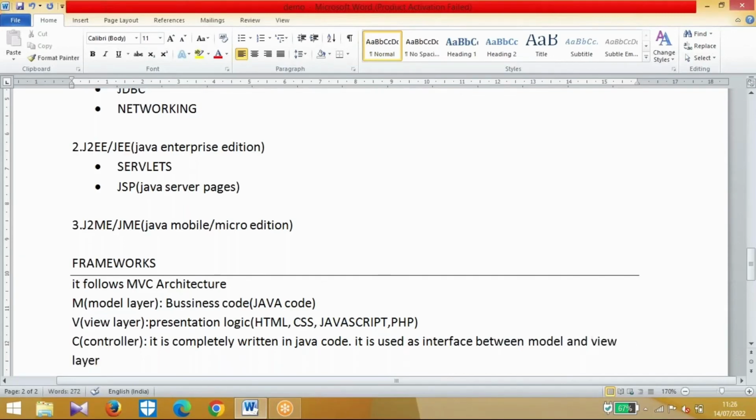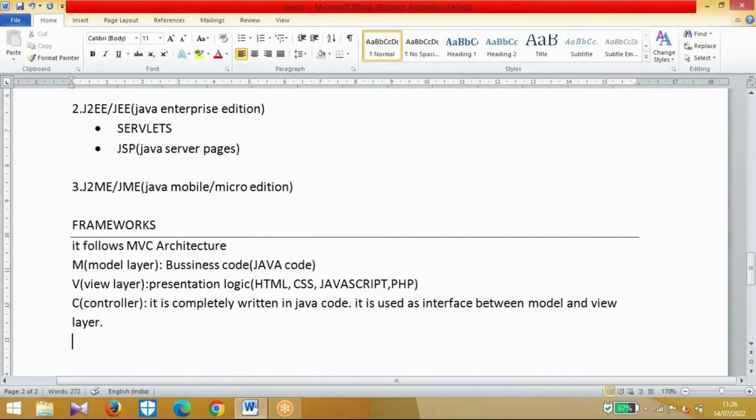Why? Because if you are giving any request, the request will be sent to the controller, and the controller will send this request to the model and view layer. After that, again the controller can generate a response to the user. So the controller will act as an interface between the model layer and the view layer.